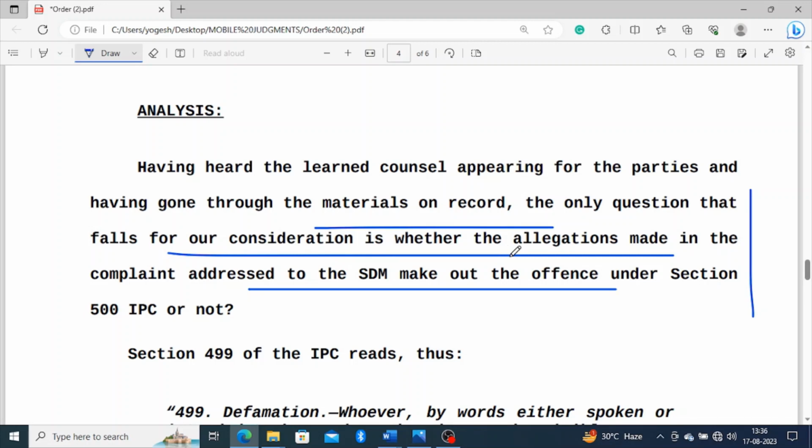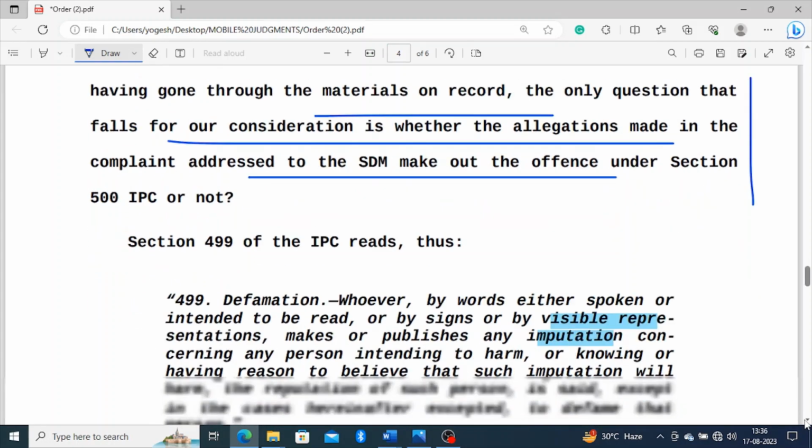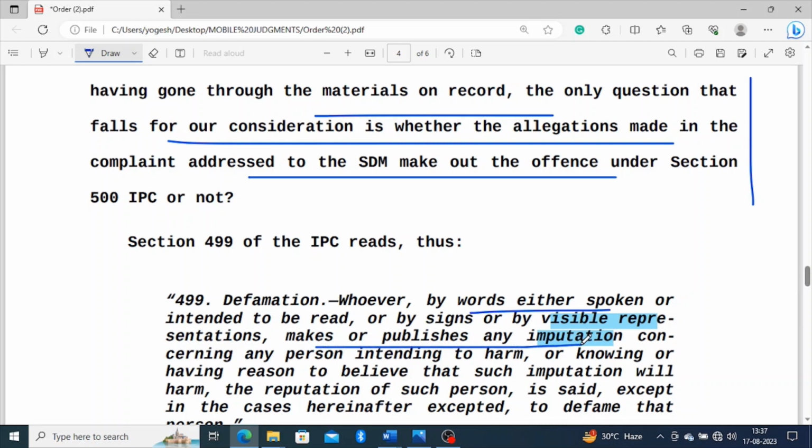The court then analyzed Section 499, which says about defamation. Section 499 of the Indian Penal Code says: whosoever by words spoken or intended to be read, or by signs or by visual representation, makes or publishes any imputation concerning any person, intending to harm, or knowing or having reason to believe such imputation will harm the reputation of such person, except in the cases hereinafter excepted, is said to defame that person.